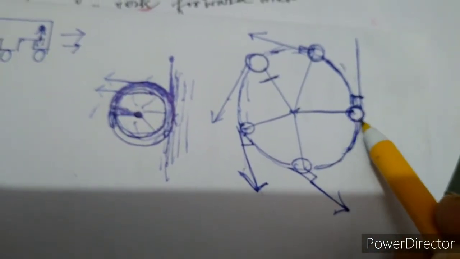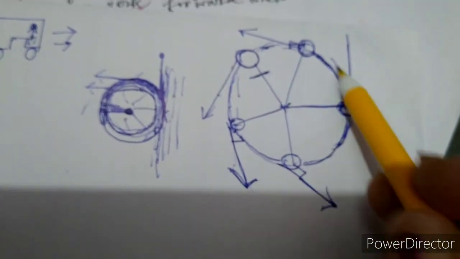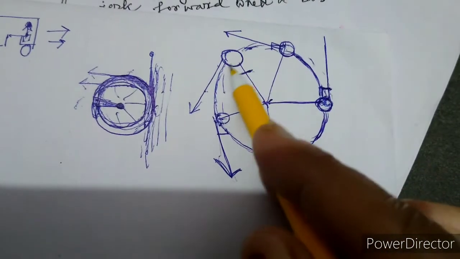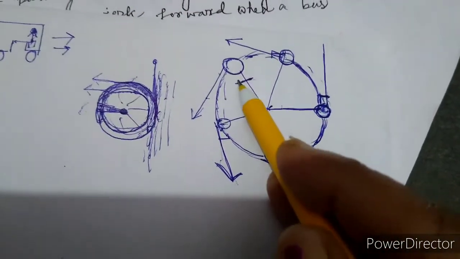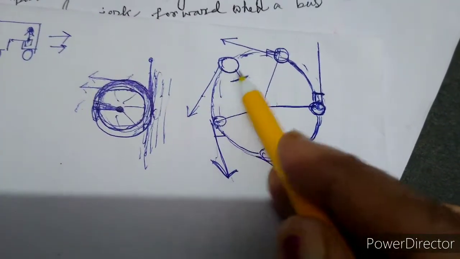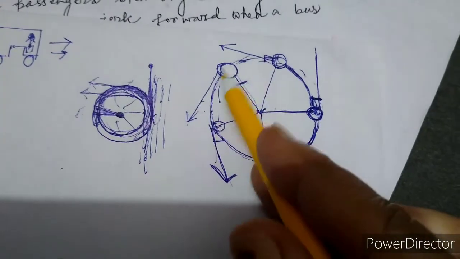With this thread one stone is tied and you are whirling it around you. Then it will whirl in this way, and if suddenly you cut the string, you will see that this stone flies in the tangential direction in this way.